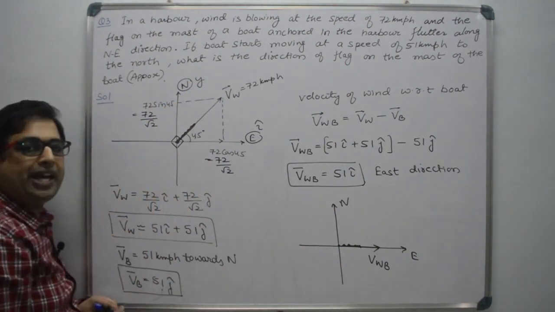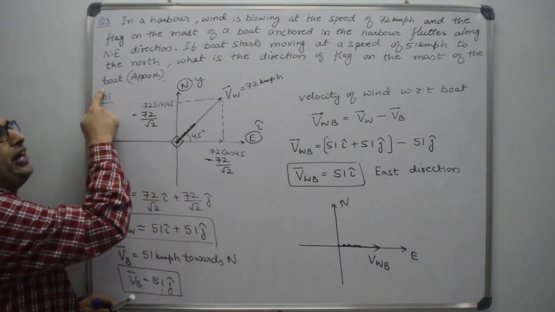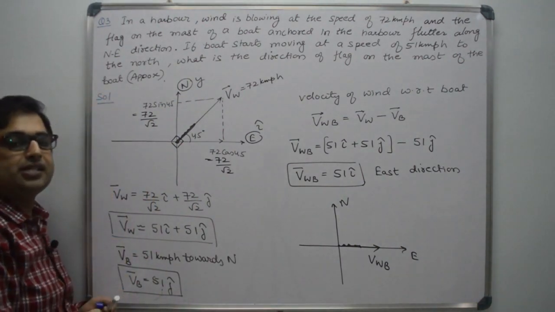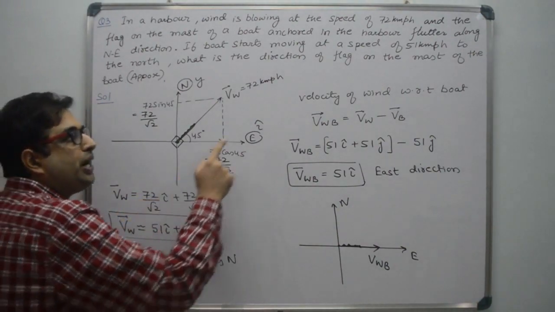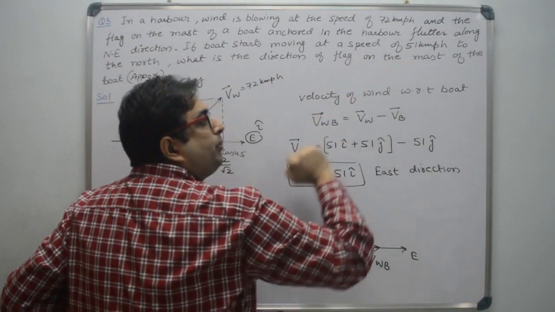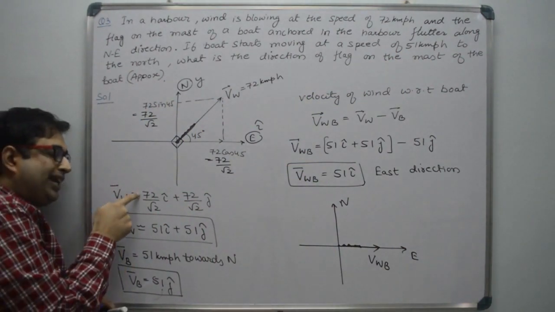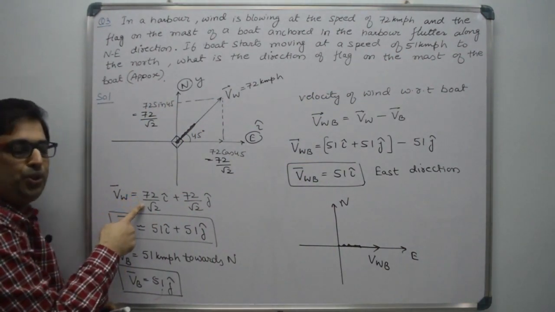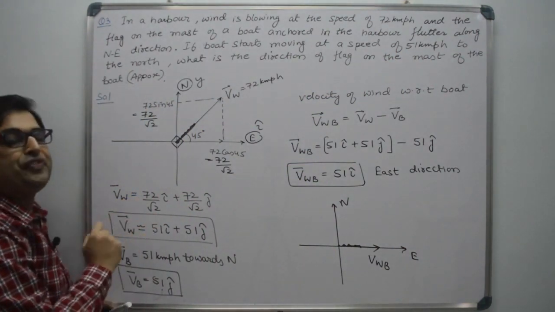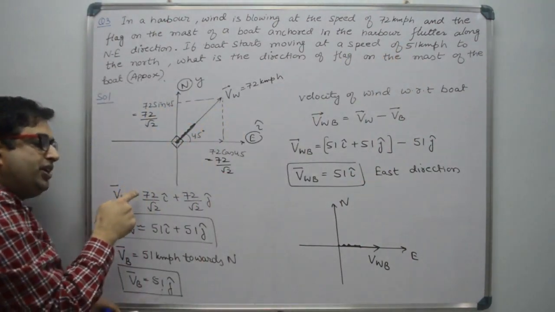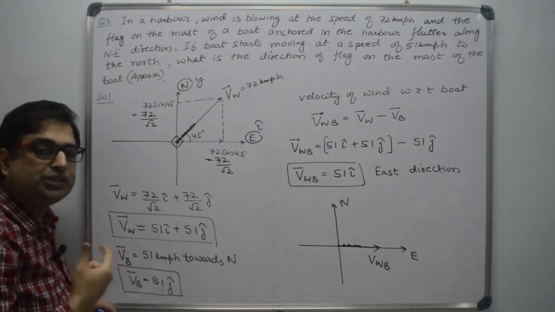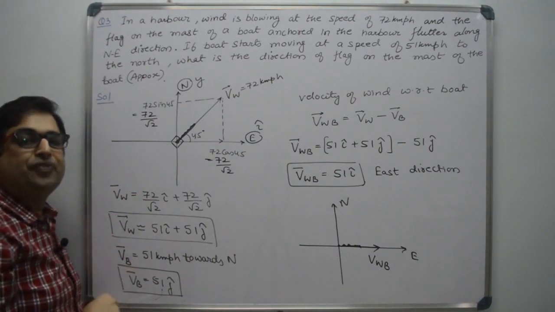So total velocity of the wind is 72 divided by root 2 i cap, 72 divided by root 2 j cap. And they are asking find out approximate answer. So 72 divided by root 2 and this 51 kilometer per hour, if you calculate 72 divided by root 2, approximately you will get 51. Because 51 is given here and 72 divided by root 2 is also approximately 51.